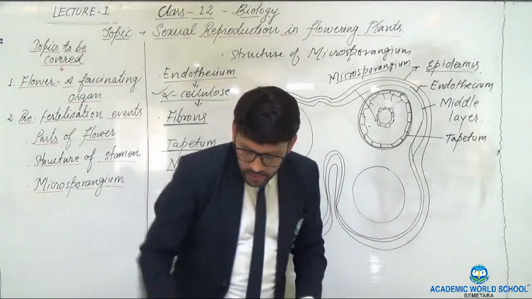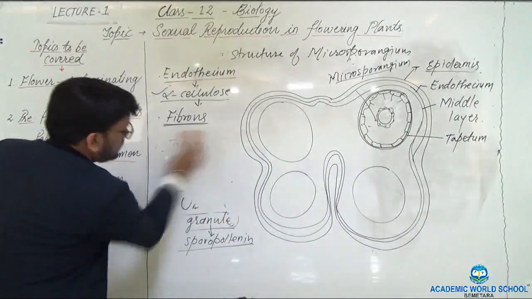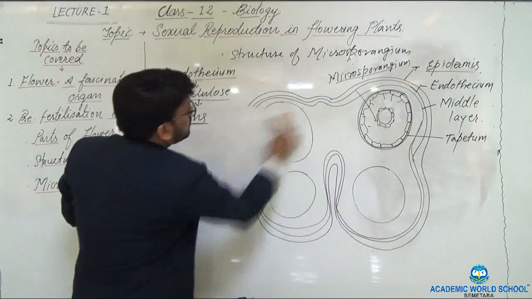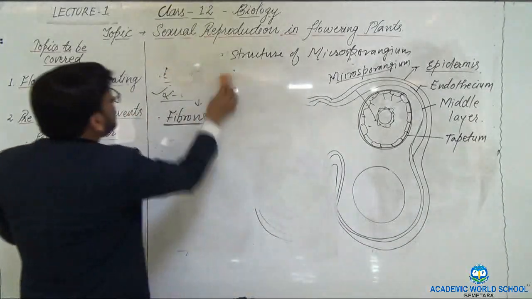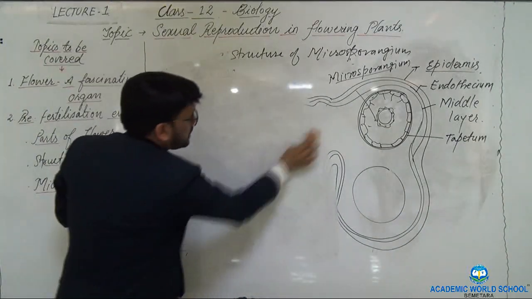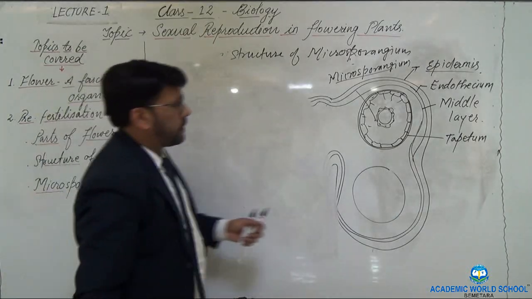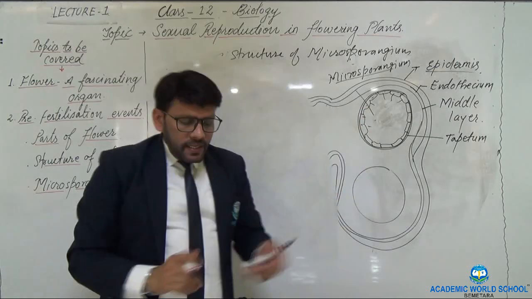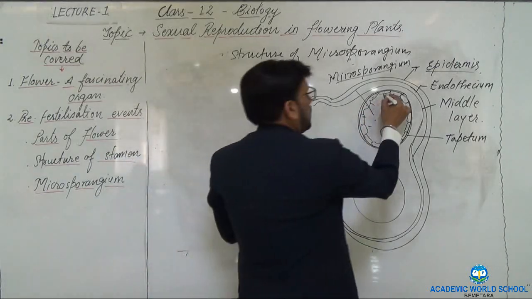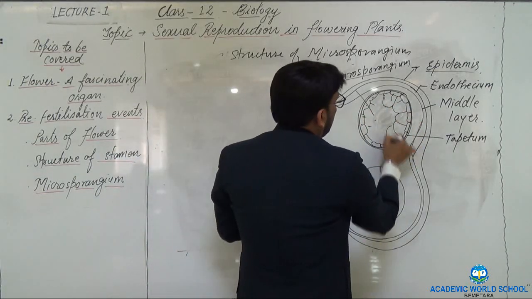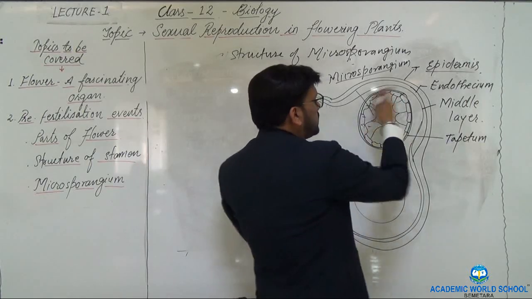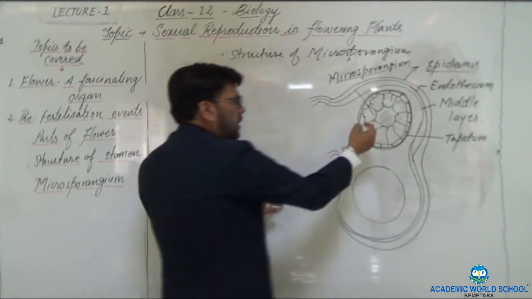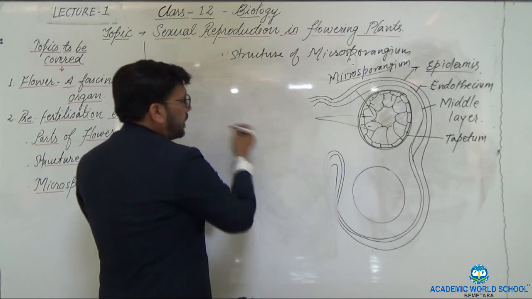Now what exactly happened here? In the microsporangium, the inner wall, the specialized cells occupy the center of these microsporangium, and these are called as